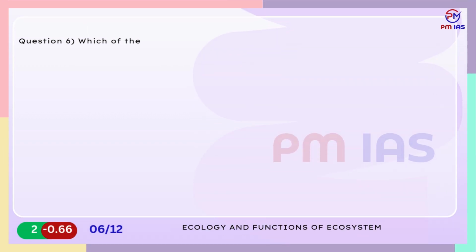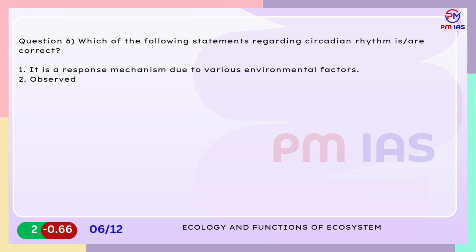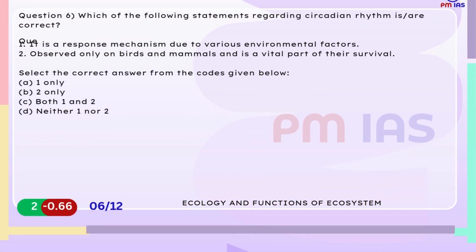Question 6. Which of the following statements regarding circadian rhythm are correct? 1. It is a response mechanism due to various environmental factors. 2. Observed only on birds and mammals and is a vital part of their survival. Select the correct answer from the codes given below. A. 1 only. B. 2 only. C. Both 1 and 2. D. Neither 1 nor 2.